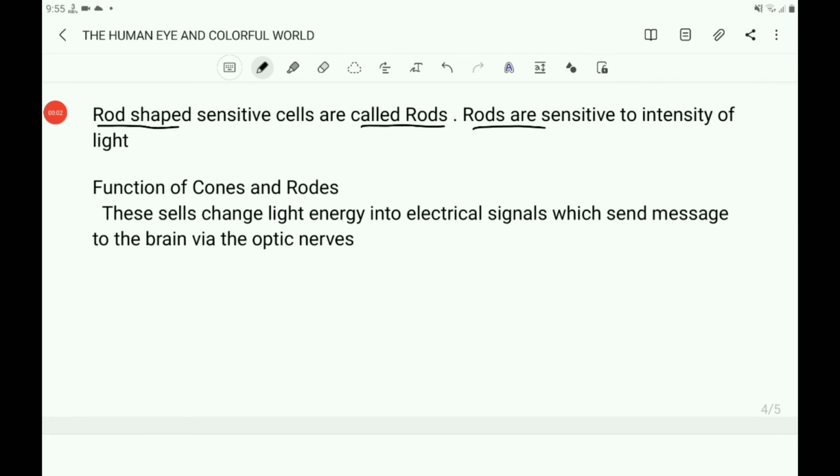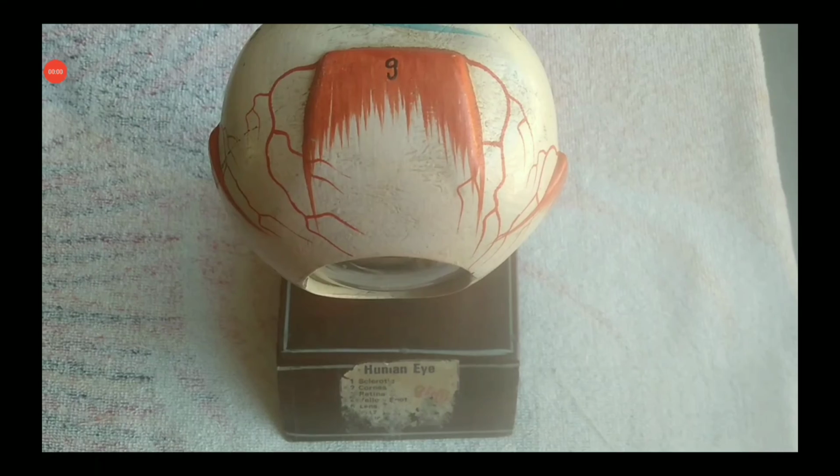So what is the function of cones and rods? These cells change light energy into electrical signals which send messages to the brain via the optic nerves. So these are in the retina. With the help of the cones and rods, the retina converts light energy into electrical signals and sends the messages to the brain through the optic nerves.